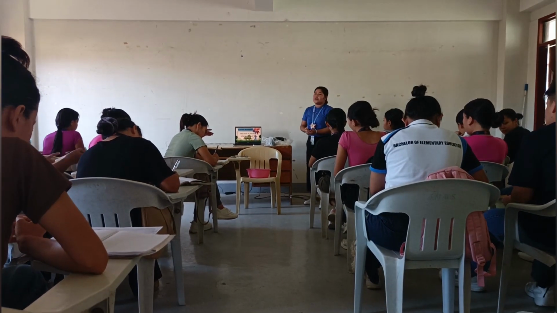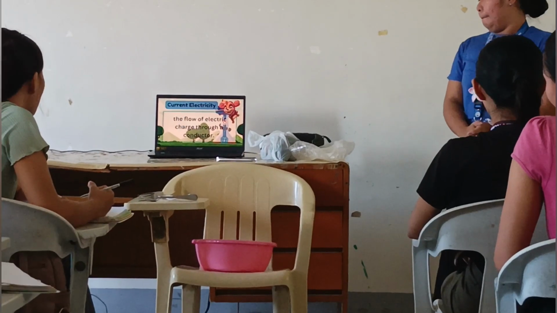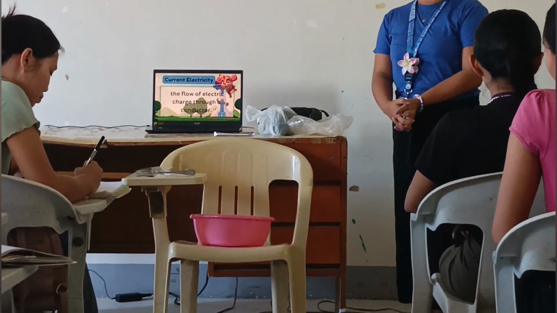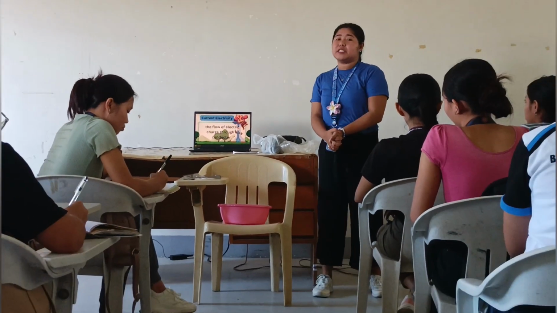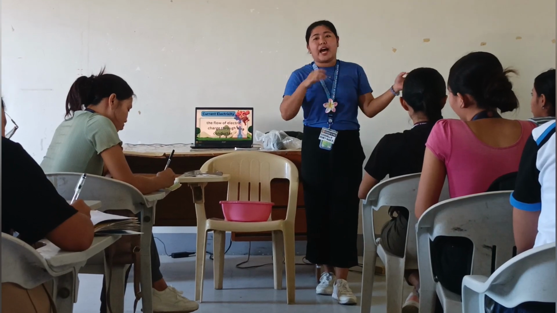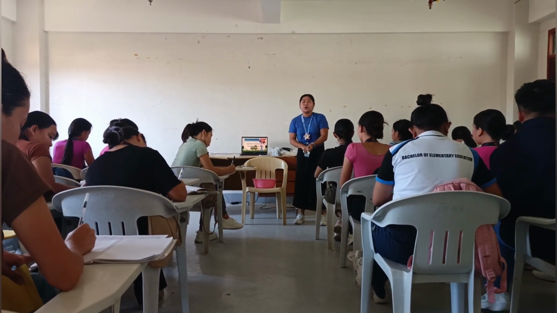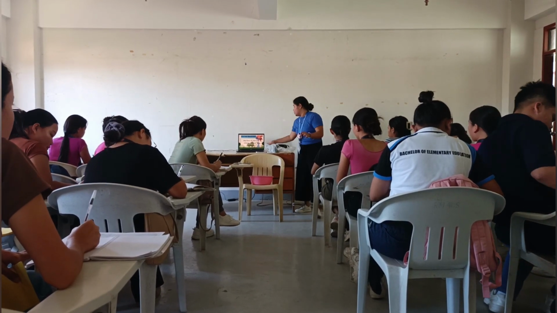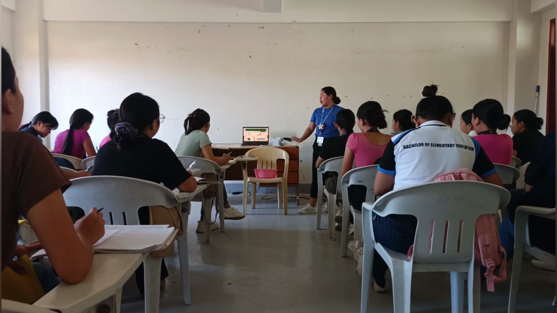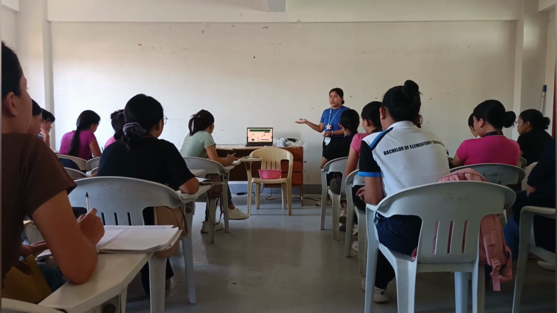All girls, can you please read what current electricity is? Yes. So current electricity, class, is like a river of electricity flowing through the wire. And these wires carry energy that powers our devices and appliances. So, an electric current has parts. I want you to identify the parts that you can see on the screen.